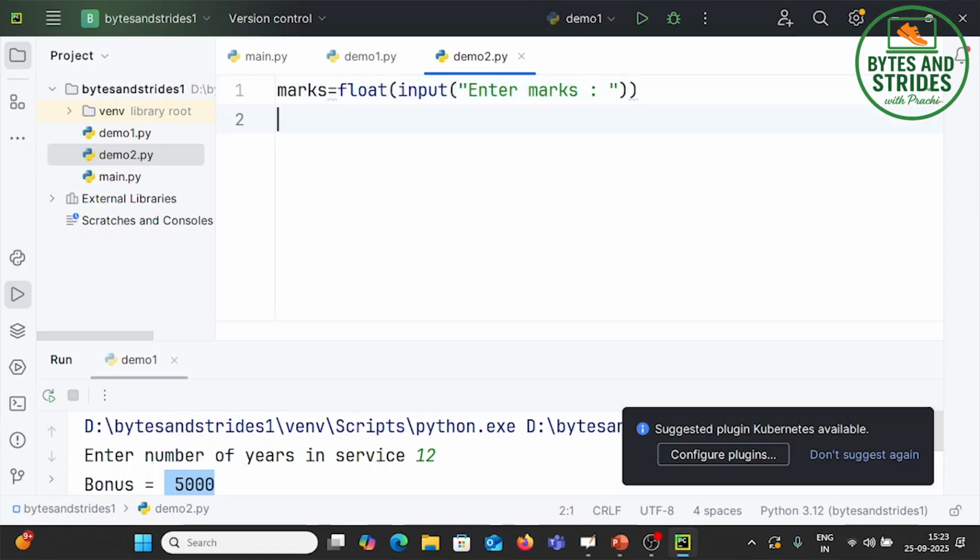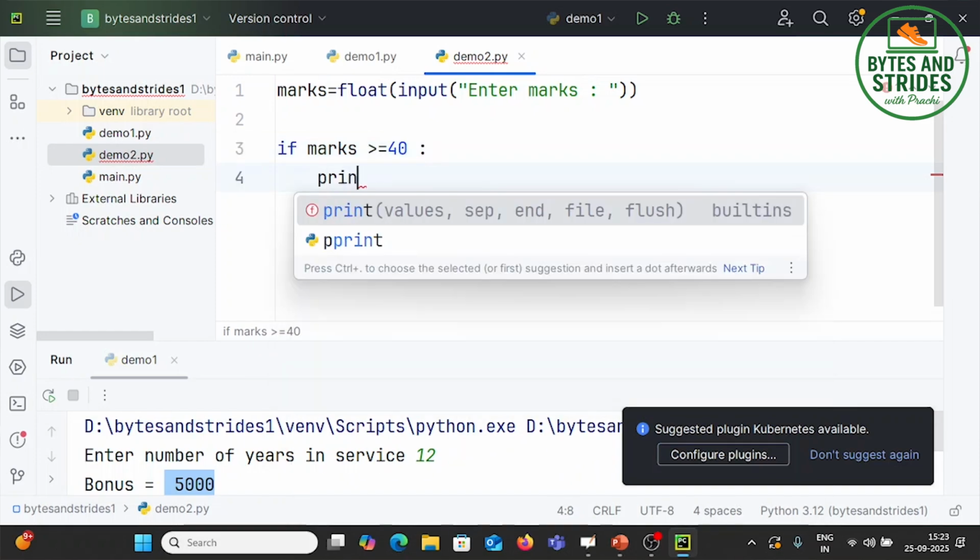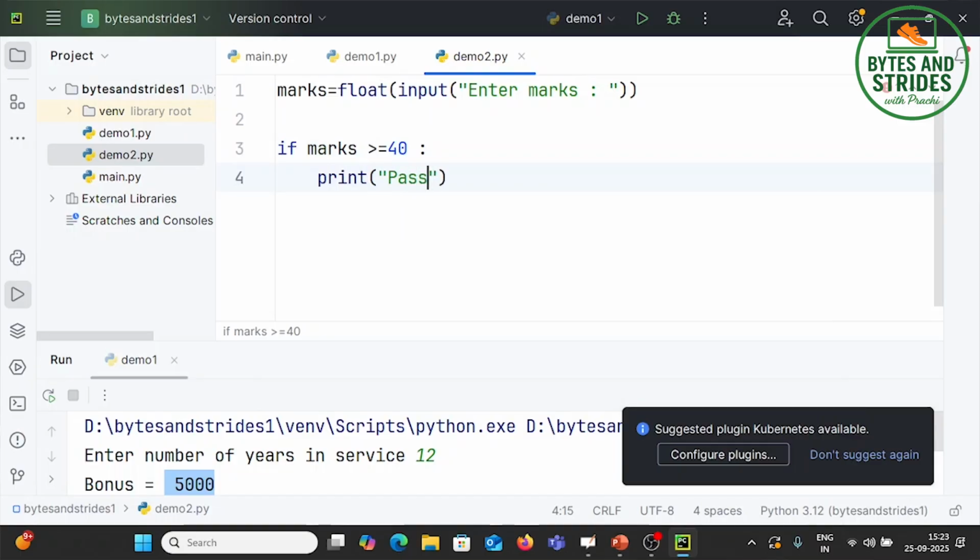And now the decision is pass or fail depending on the marks. Say my passing marks are 40. So if marks greater than or equal to 40, don't forget the colon, print pass. What if it is less than 40? You could go back and write another if, but that is not the correct way.